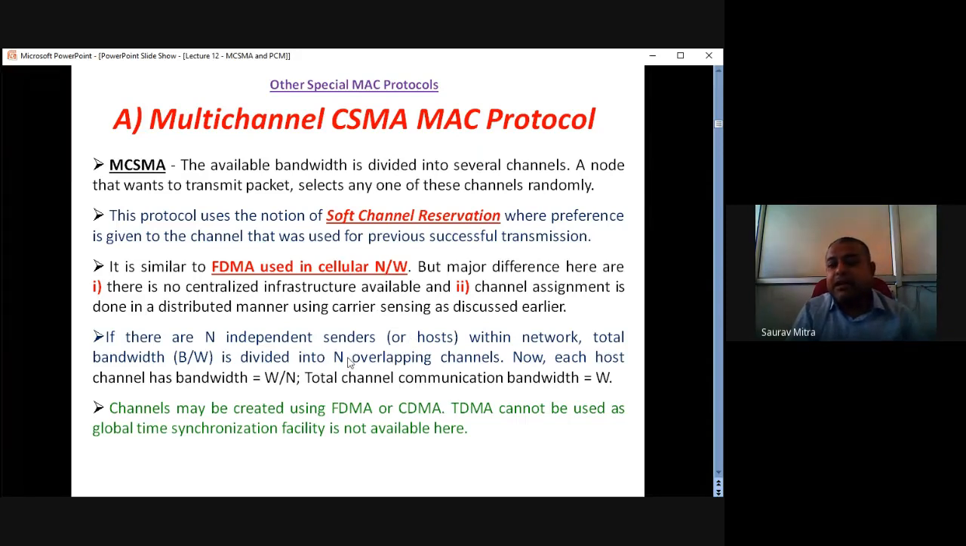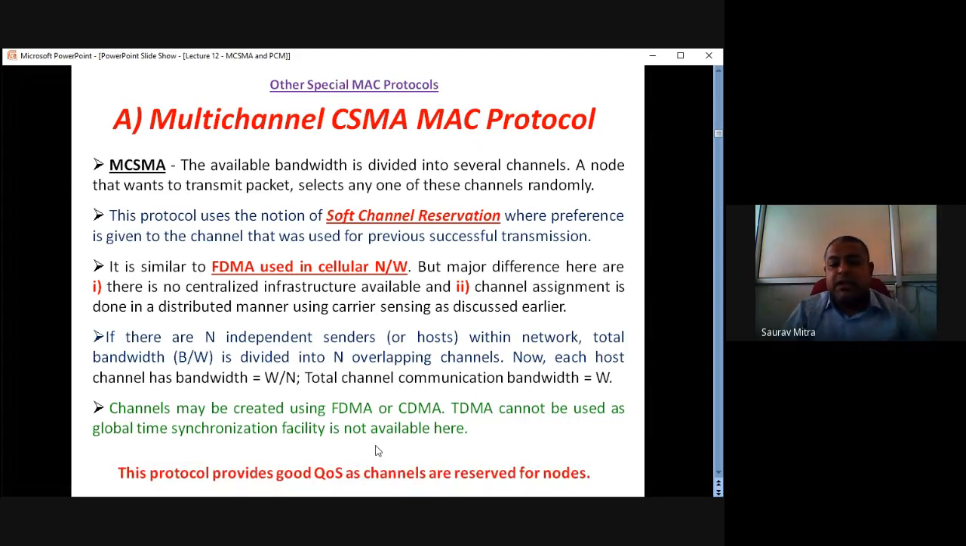How is the bandwidth divided? W by N. If there are a total of capital N channels, the overall bandwidth W is divided by N. So if the number of channels is very large, every channel is going to get very small bandwidth. When N is very large, a huge amount of data is transmitted continuously over all the channels. Channels may be created in multi-channel CSMA by FDMA or CDMA. It cannot happen by TDMA because TDMA does not have global synchronization.